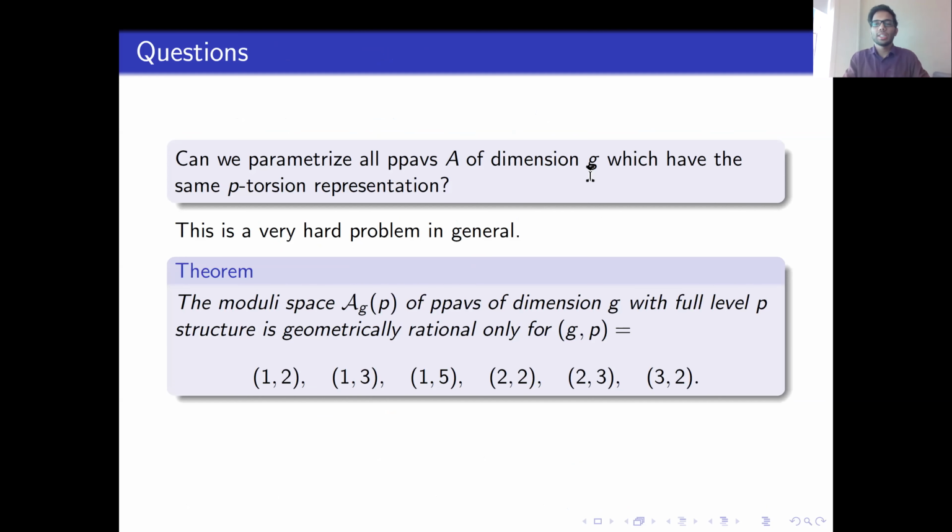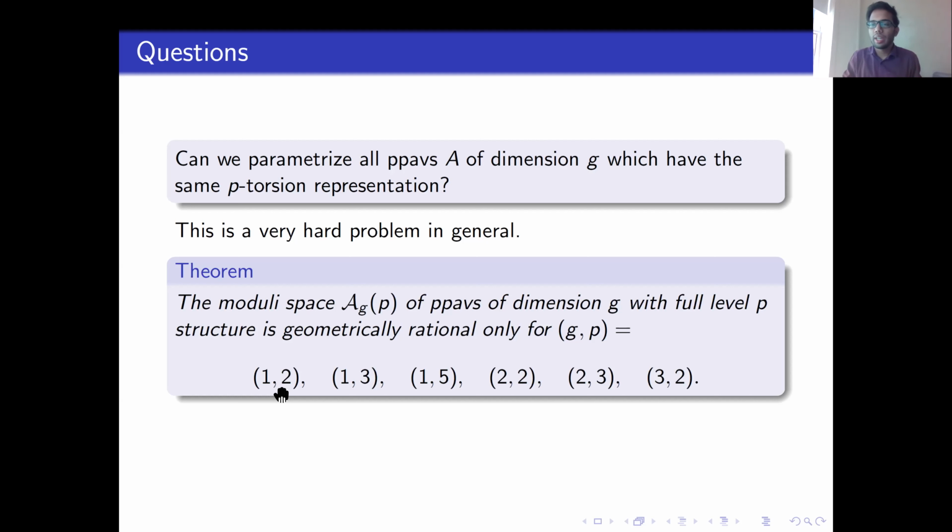One can reasonably hope to answer this only for a very small list of tuples (g, p), which are shown over here. These are the only tuples for which the moduli space of abelian varieties of dimension g with full level p structure is geometrically rational. What does geometrically rational mean? It means that if you base change to Q bar, then your variety becomes rational. That is, it becomes isomorphic to projective n-space for some n. So these are the only tuples (g, p) for which that happens.